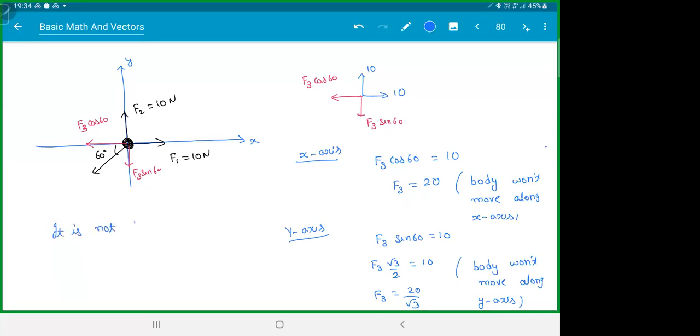It is not possible for F3 to have two values at the same time. That is, if it is at rest along x-axis, then it should move along y-axis.